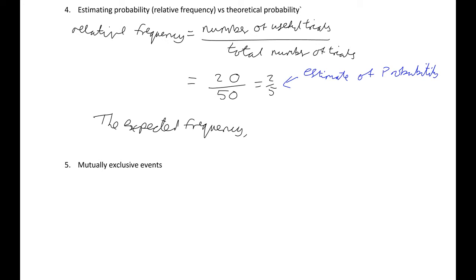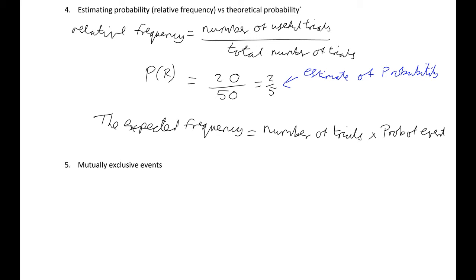And that equals the number of trials times by the probability of the event. So for a moment, let's assume that we're going to use that as a probability of getting a red, and I'm going to put that in probability of red.